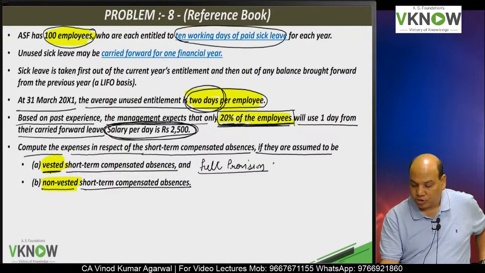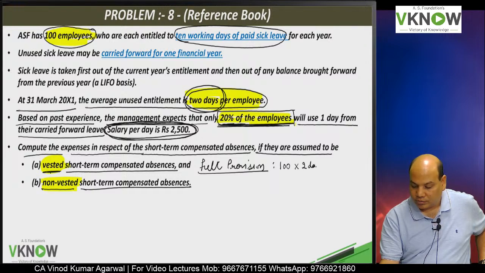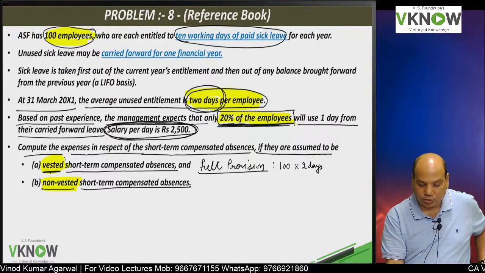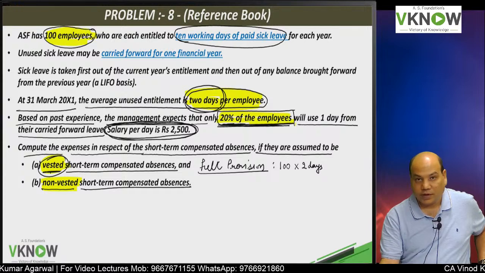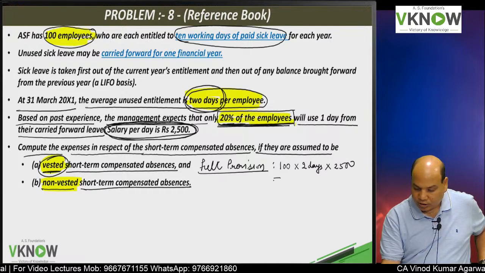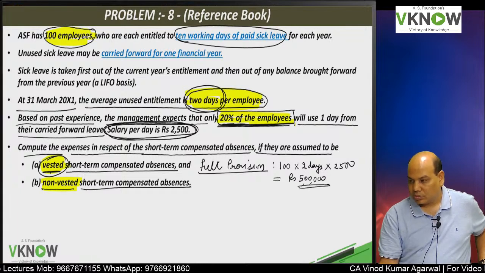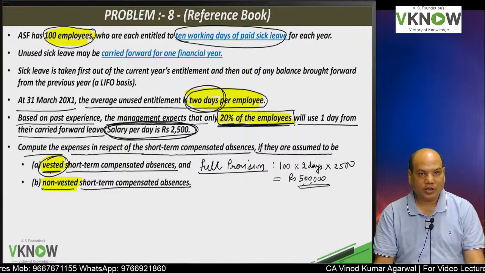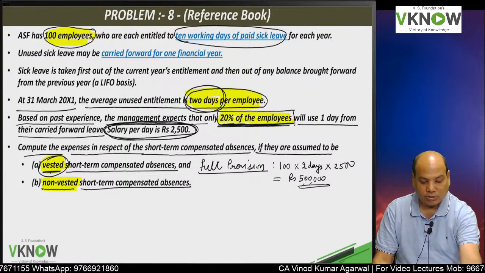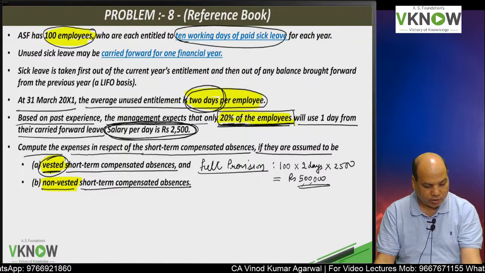So the answer would be provision required will be 100 employees into 2 days. Either he will get cash or he will get leave. Because it's vesting leave, cash is also given for unutilized leave, and the amount is 2,500. So if you do the calculation, you will have to make a provision of 5 lakh rupees. In either case, you have to pay. Whether the employee gets the leave, pay. If he doesn't take the leave, then also we will have to pay him cash for the unutilized leave. Is it right?